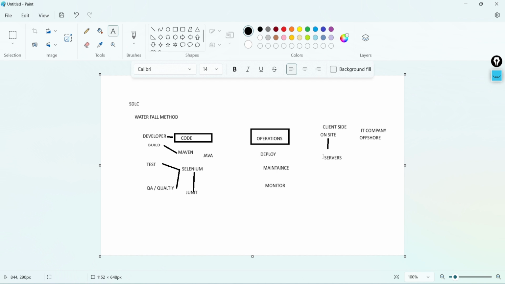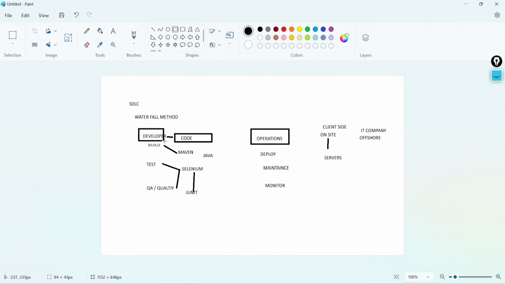At the time of the deployment, if they faced any issue, they used to blame the development team, saying their code is not working on premises, on the client side, it's not getting deployed. But the issue was that there were two different teams.